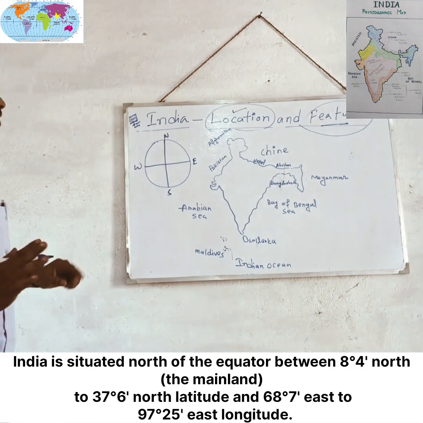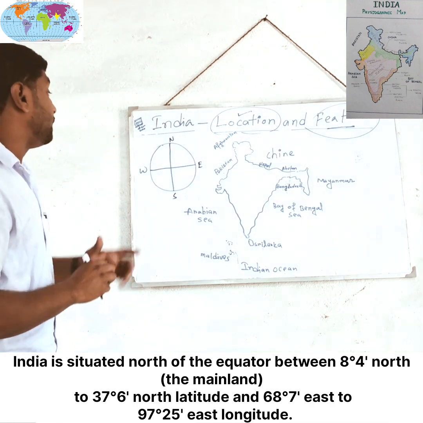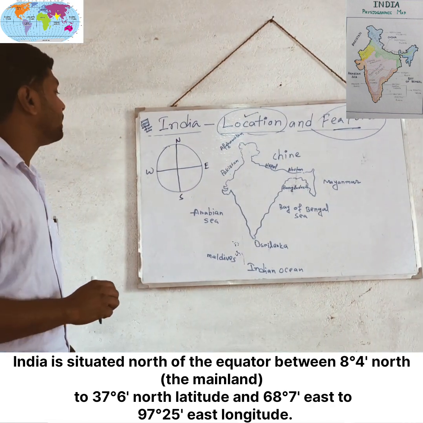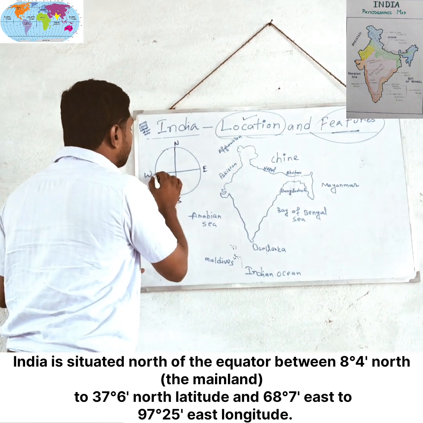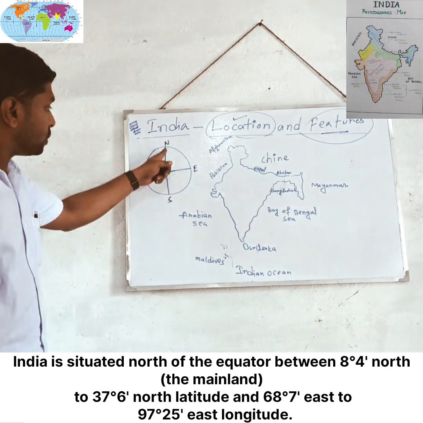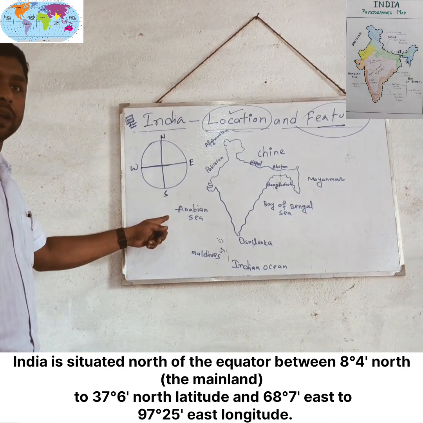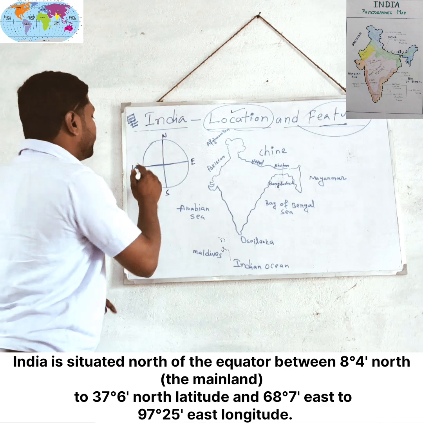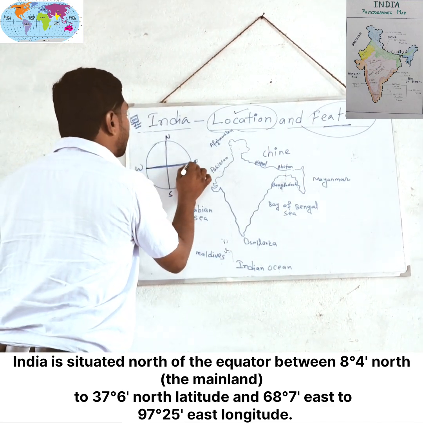Understand? We know that latitude and longitude, how many latitudes and longitudes there are in the world. But which longitude passes through the middle of the earth? This is known as the prime meridian. And which latitude passes through the middle of the earth?